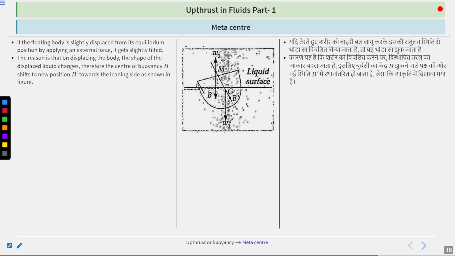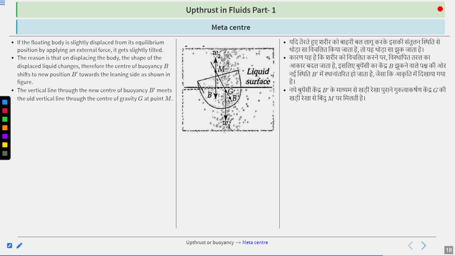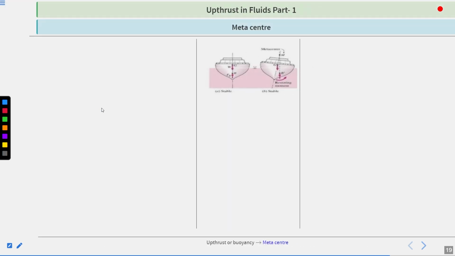Now, here you can say B, then B dash. That was previously the center of buoyancy. Now it is shifted to the B dash side. The vertical line through the new center of buoyancy B dash meets the old vertical line through the center of gravity G at point M. This point is actually called the metacenter. So this is B dash, this is G. Now you can say this is meeting at this point, and now it is M. Okay, so that will be known as the metacenter.